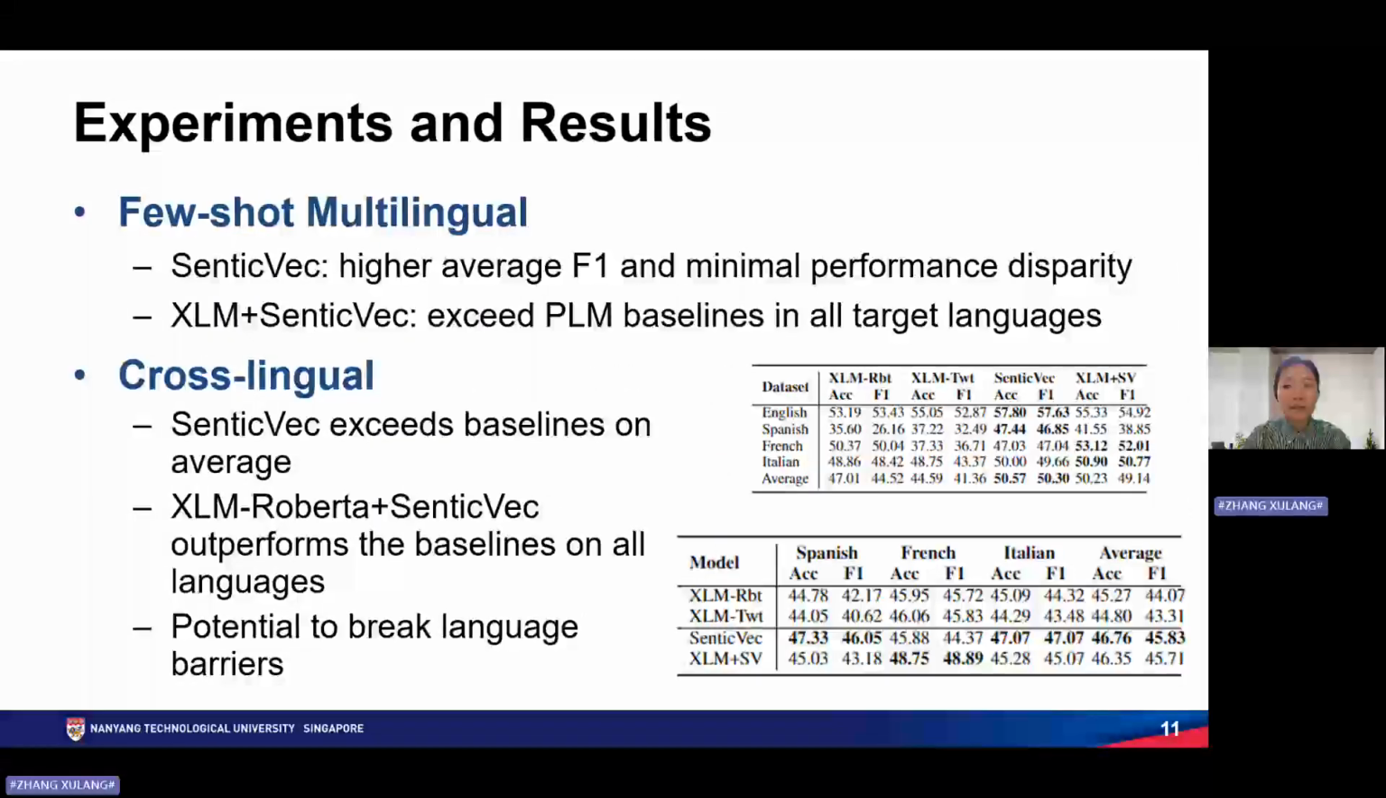On the multilingual dataset, we can see that the SenticVec model achieves the highest average performance and minimal performance disparity across 4 languages. And XLM-RoBERTa plus SenticVec also improves upon XLM-RoBERTa consistently. We also conduct cross-lingual experiments by training on the English dataset and testing on the other languages. We can see that SenticVec exceeds the baseline on average, and XLM-RoBERTa plus SenticVec outperforms the baseline on all languages.